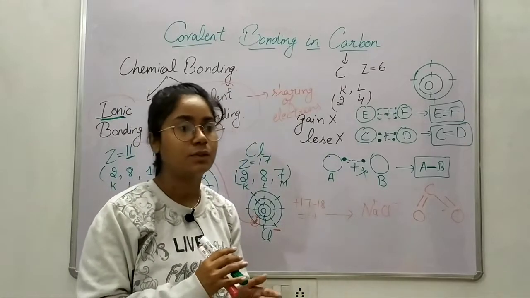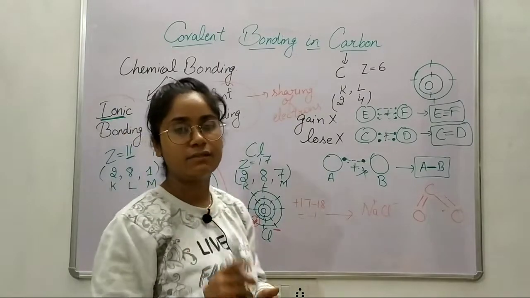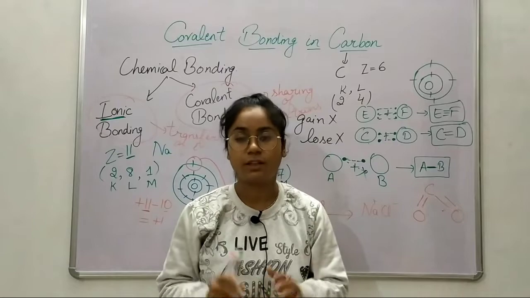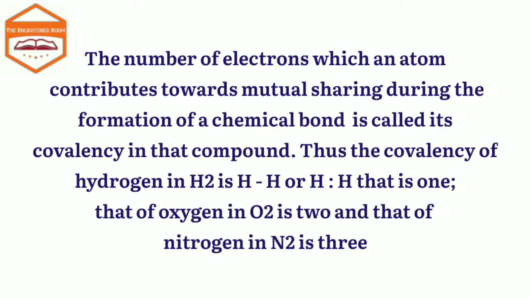So today we have discussed chemical bonding: what are the types of chemical bonding, what is ionic bonding, and what is covalent bonding. And still one more thing is left, the definition of covalent bonding, which will be displayed on the screen now. A chemical bond formed between 2 atoms by mutual sharing of valence electrons between 2 atoms, so that each atom acquires the stable electronic configuration of the nearest noble gas, is called a covalent bond. And the number of electrons contributed by each atom for sharing is known as its covalency, and the compounds formed by the sharing of electrons are called covalent compounds.